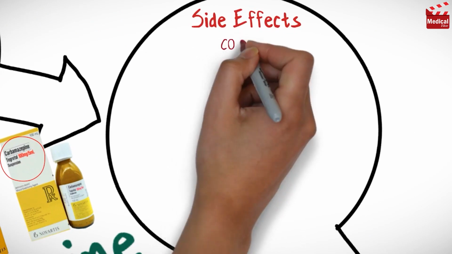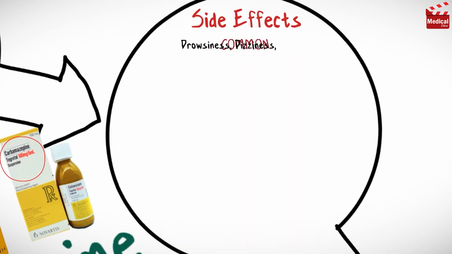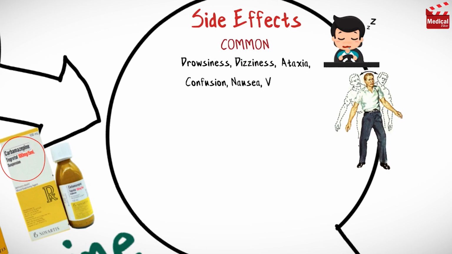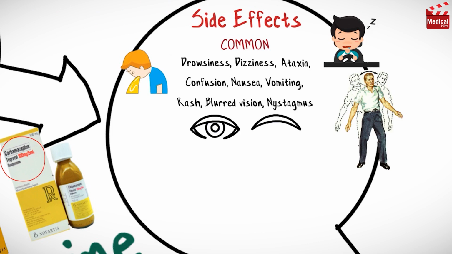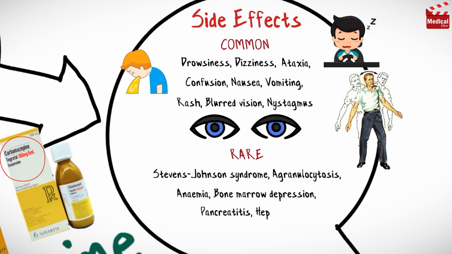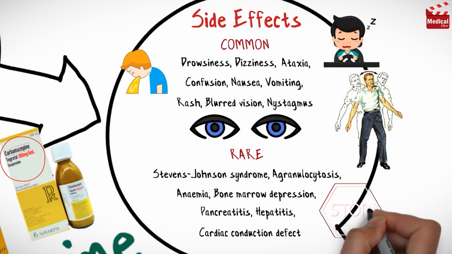Common side effects of carbamazepine include drowsiness and dizziness, ataxia, confusion, nausea and vomiting, rash, blurred vision and nystagmus. And it may rarely cause Stevens-Johnson syndrome, agranulocytosis, anemia, bone marrow depression, pancreatitis, hepatitis, and cardiac conduction defect. And in these cases treatment must be stopped.